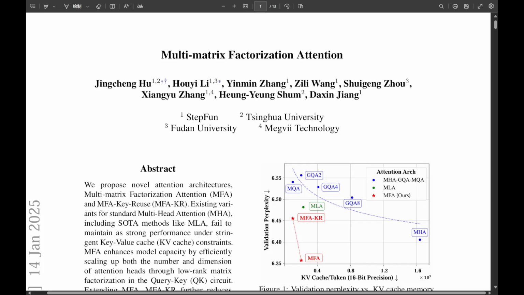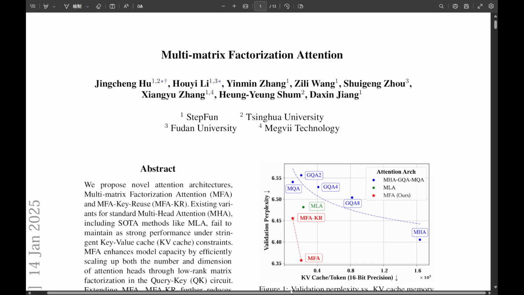Okay, let's unpack this. Imagine you're deep in the LLM trenches, right? You've just trained your trusty multi-head attention model, and boom, stellar performance. But then you look at your key value cache, your KV cache, and it's just guzzling memory like there's no tomorrow. It's like having this super fast car that needs a fuel tank the size of a swimming pool. So what do you do?